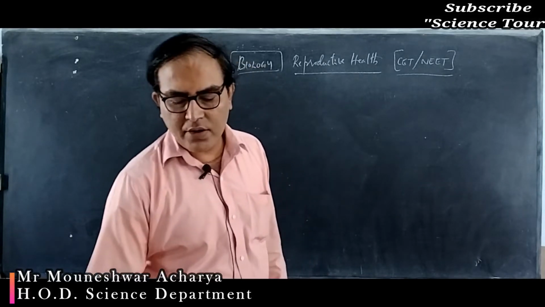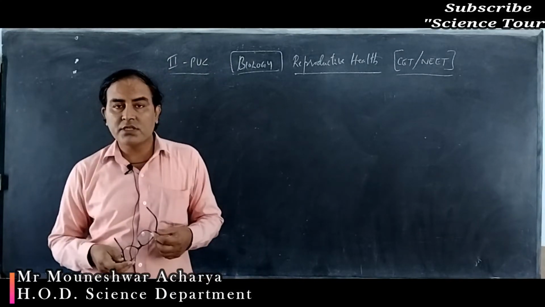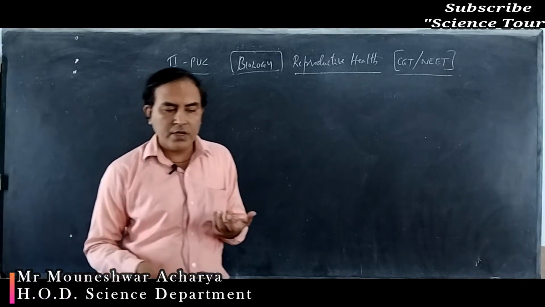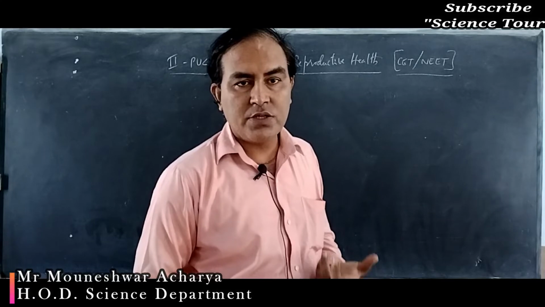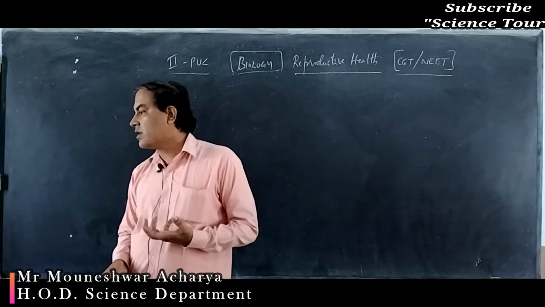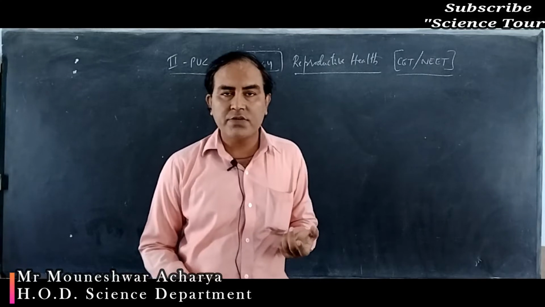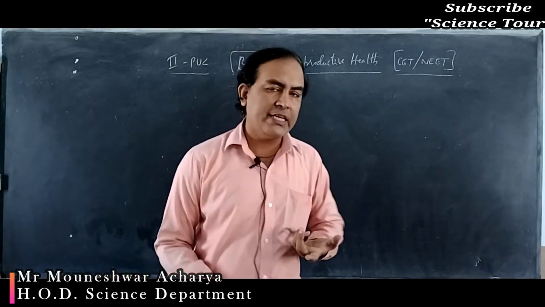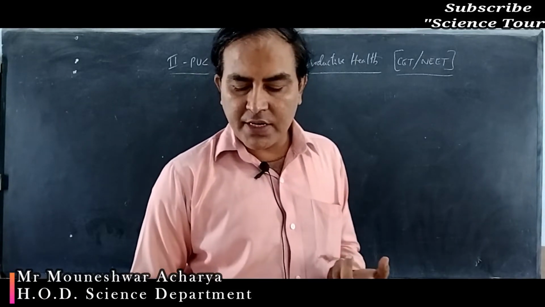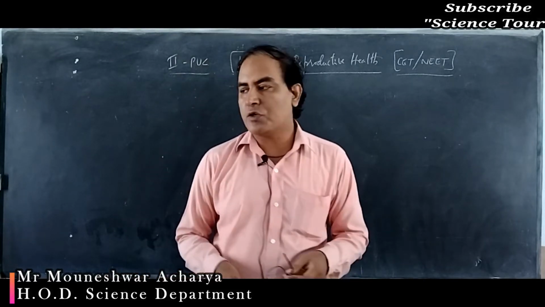Now assisted reproductive technology is the one where the male and the female individuals cannot fertilize, meaning they cannot produce normal gametes, or there may be some defect in their reproductive structures. In such cases, assisted reproductive technology is very useful. We have studied in our theory that there are different kinds of assisted reproductive technologies. The first one is IVF and ET, that is in vitro fertilization and embryo transfer.